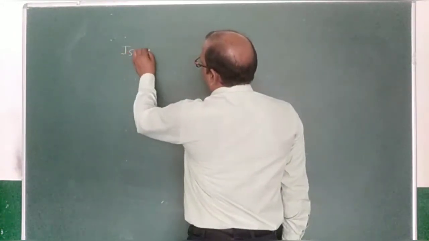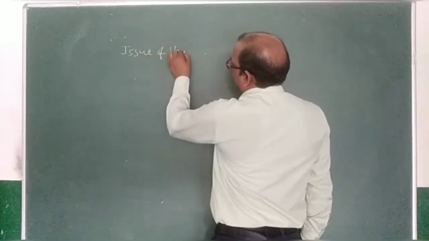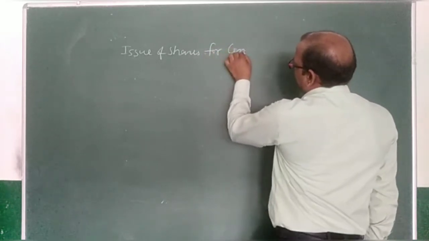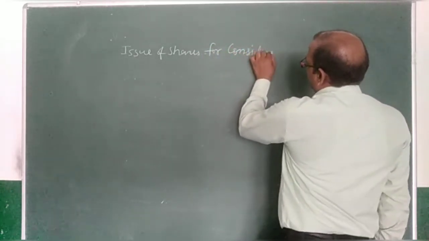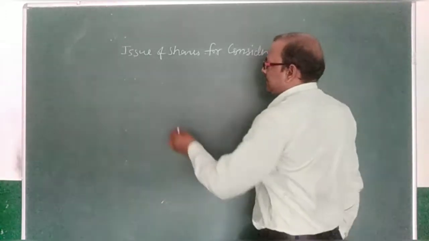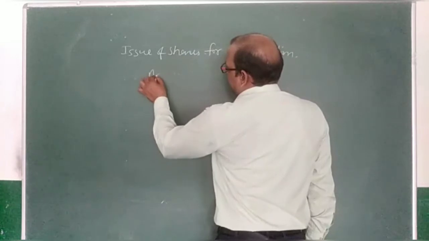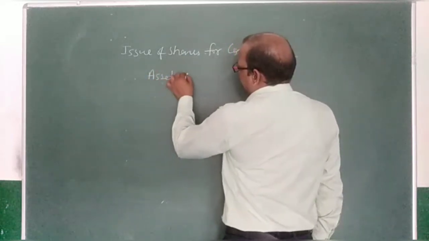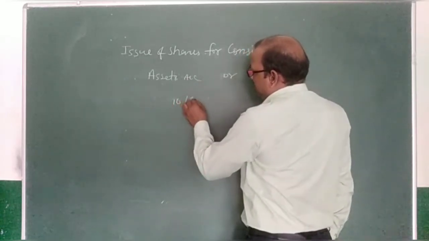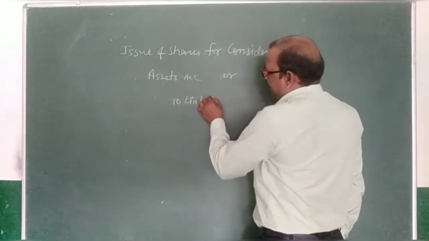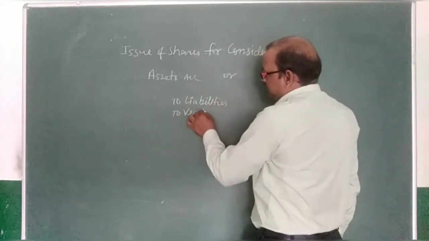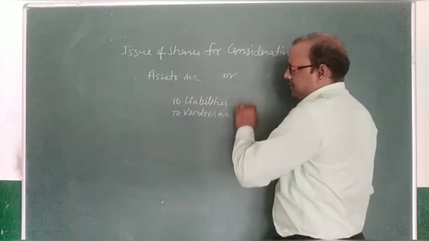when a company is going to issue shares for consideration, then we can pass the journal entry. See, firstly we are purchasing, assets account debit to liabilities account, to vendors account.